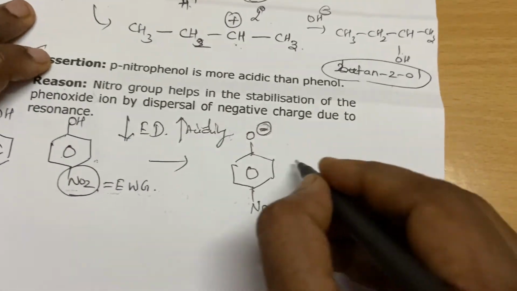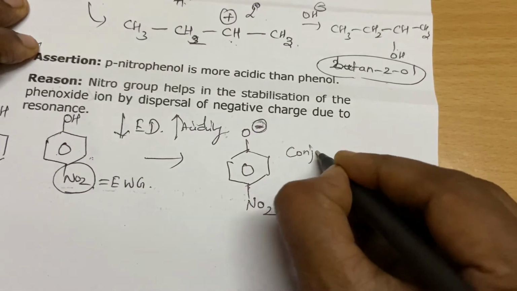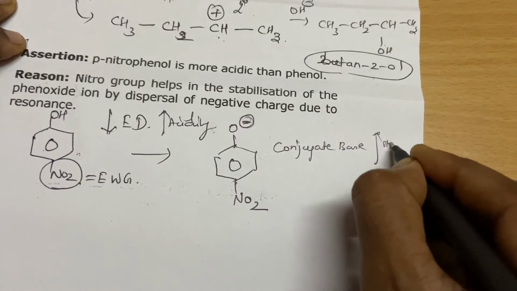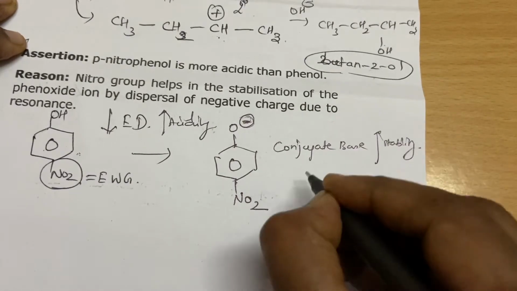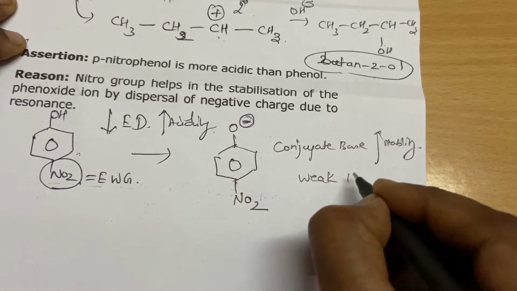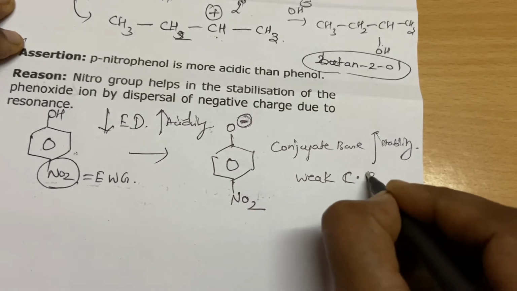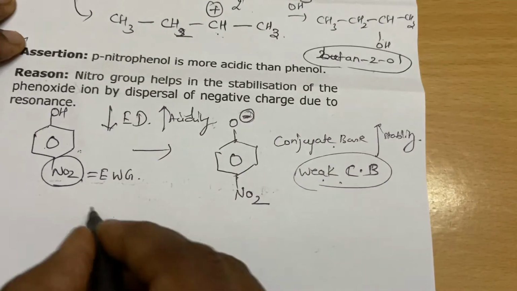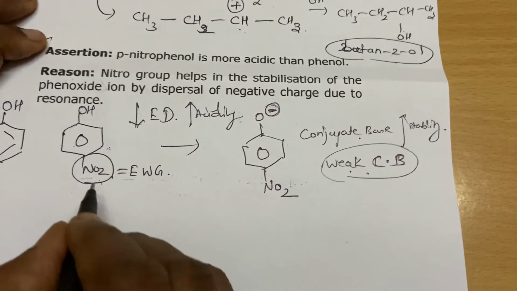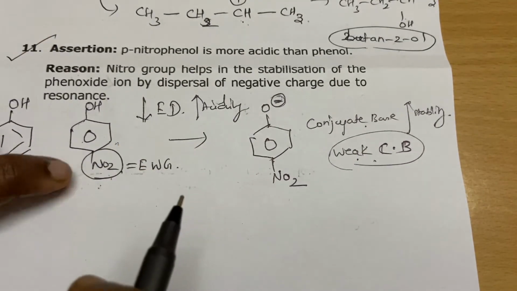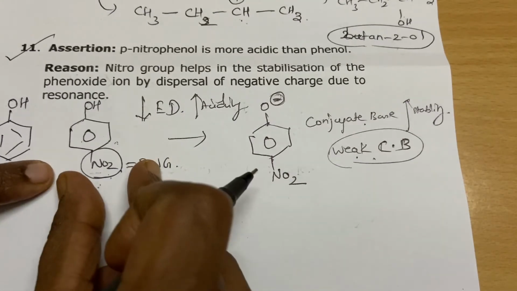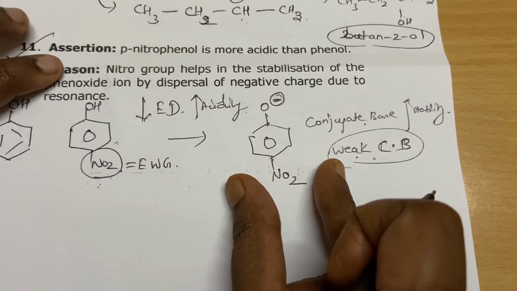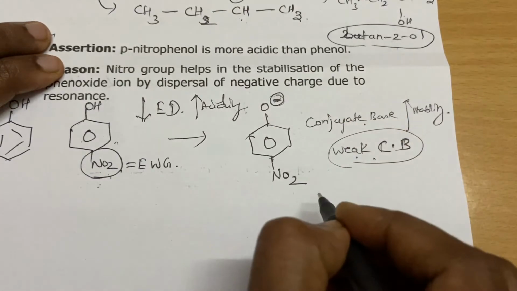Okay, so the more the stability of the conjugate base, the weaker it will be, in the sense it will not react at all. So the weaker the conjugate base, the more acidic, the stronger the acid will be. Okay, so this is your acid with proton. Without proton, it is a conjugate base. Okay, so how to calculate the stability?